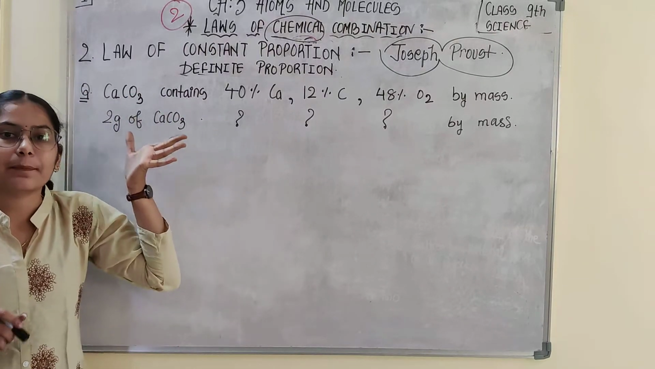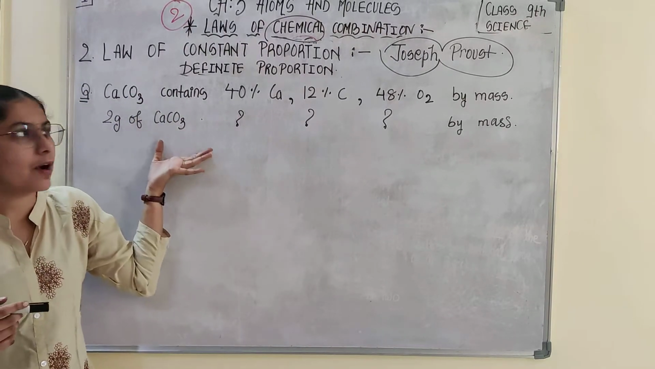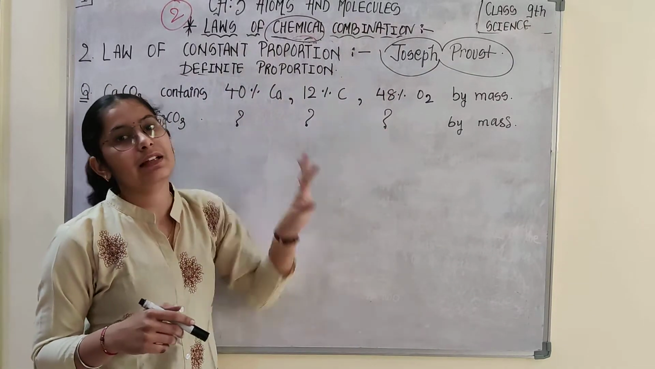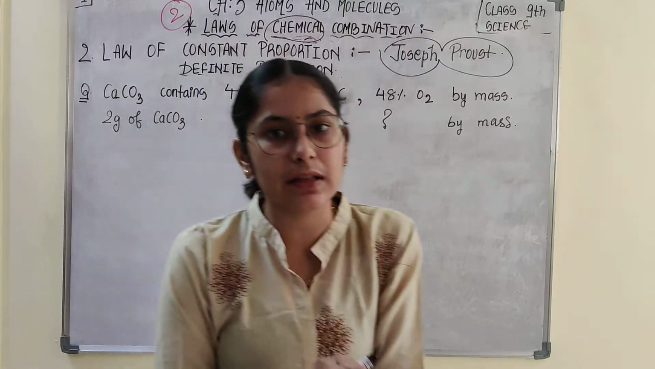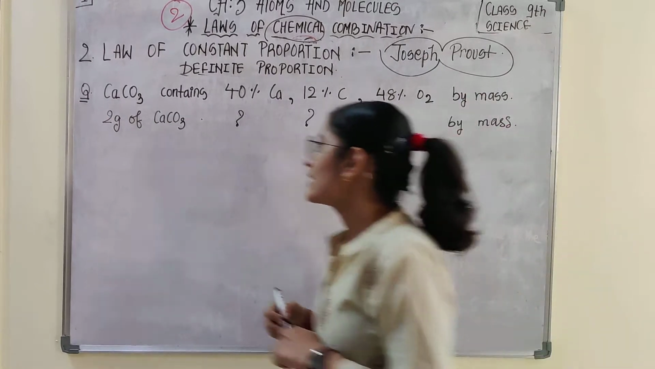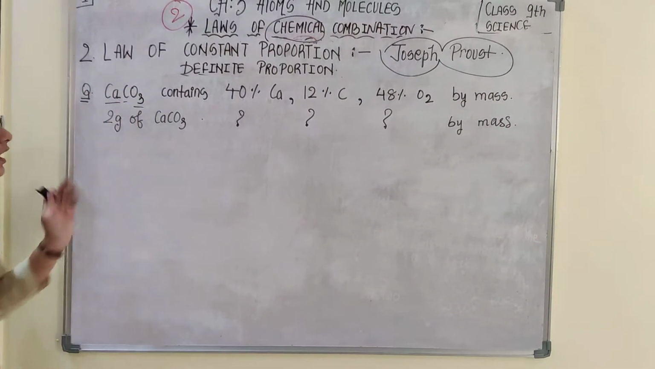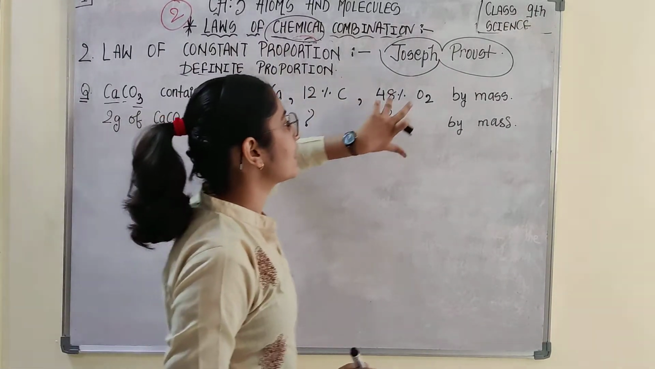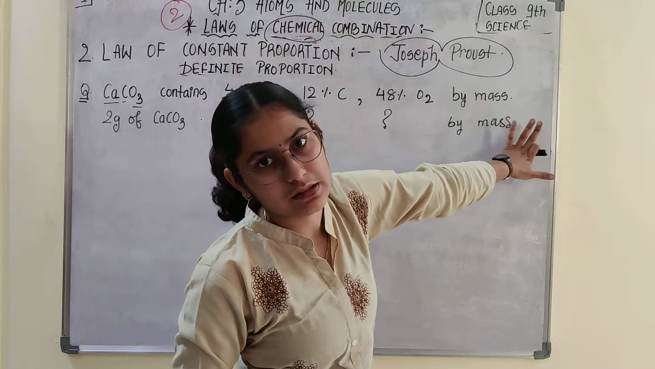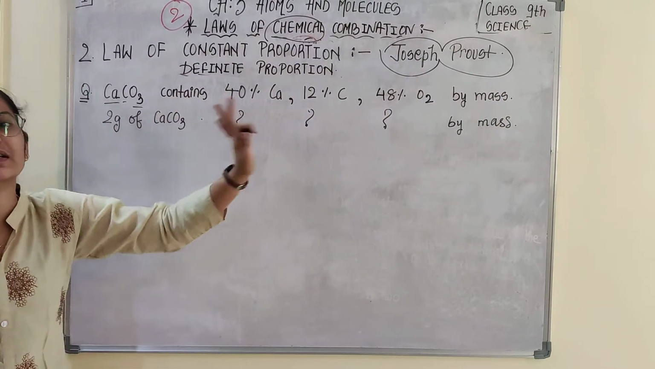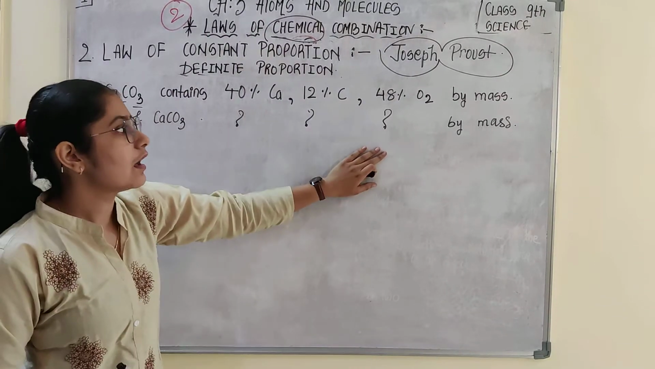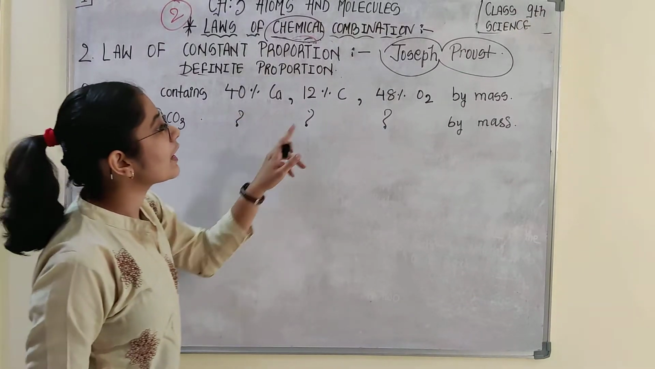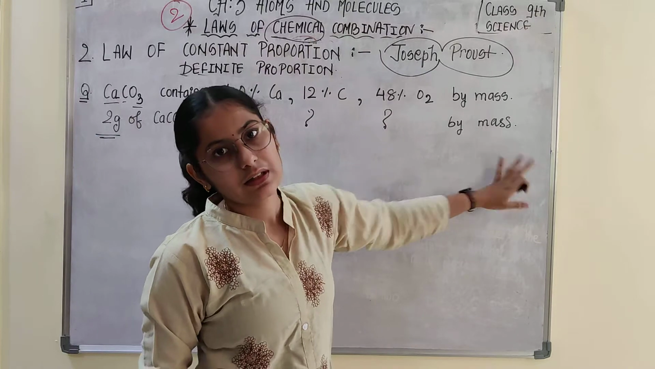Now calcium carbonate, I have changed the compound. Here the number of constituents increased from 2 to 3. In carbon dioxide there were 2 components, carbon and oxygen. In calcium carbonate there are 3: calcium, carbon, oxygen. The question says that calcium carbonate contains 40% calcium, 12% carbon and 48% oxygen by mass. So they have given the percentage present by mass. Now you tell me, if I take 2 grams of calcium carbonate, how much calcium, how much carbon, how much oxygen by mass will it contain? You have to calculate this.